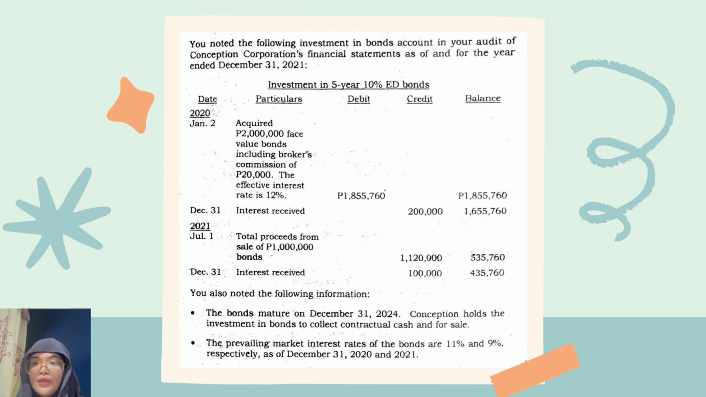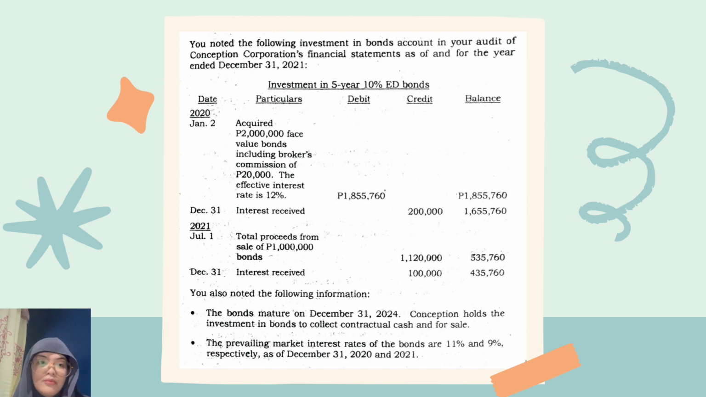So at the end of 2020, on December 31, they received interest which comes to 200,000 pesos. This comes from the 2 million face value amount multiplied by the 10% interest above. Therefore, the balance now comes to 1,655,760 pesos.